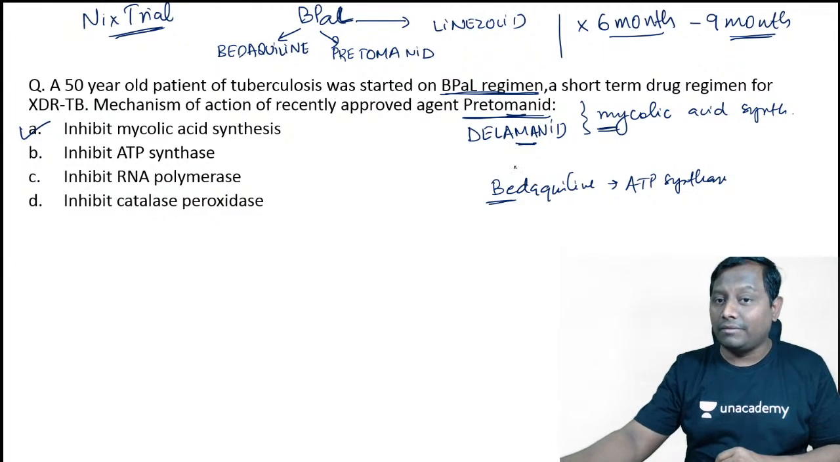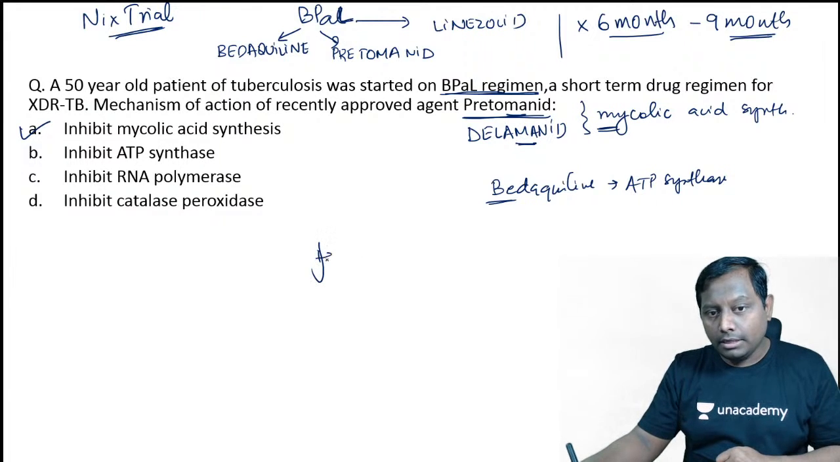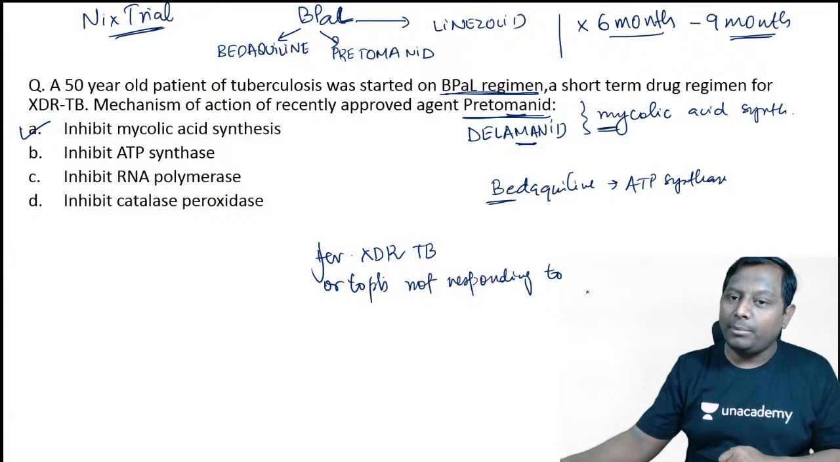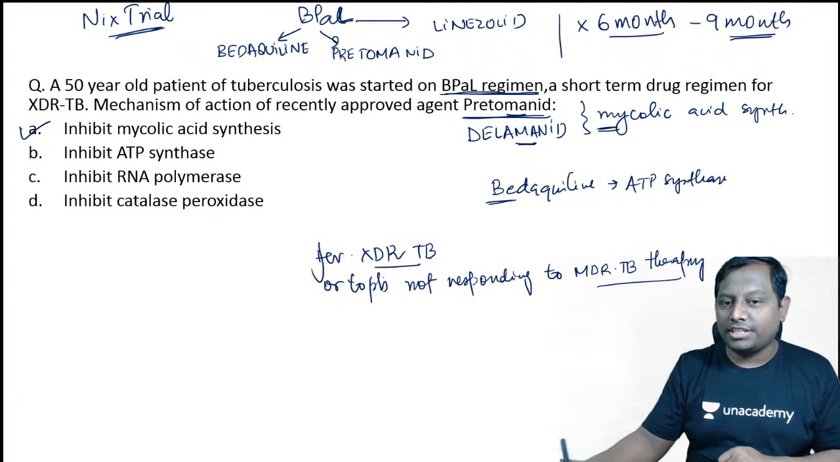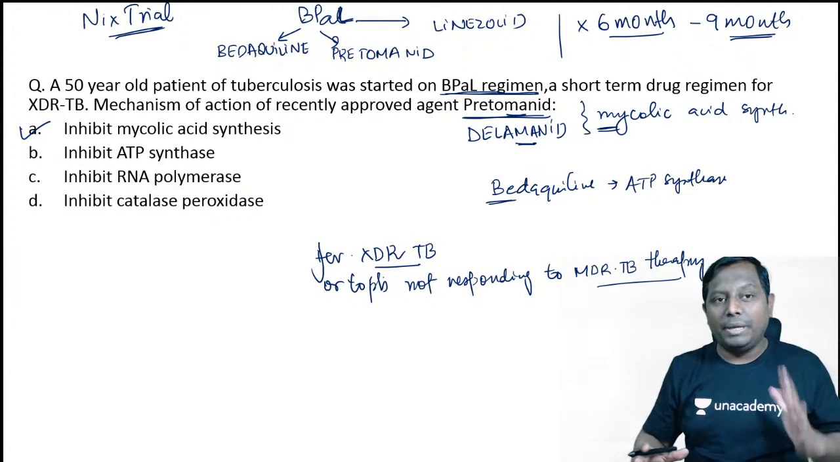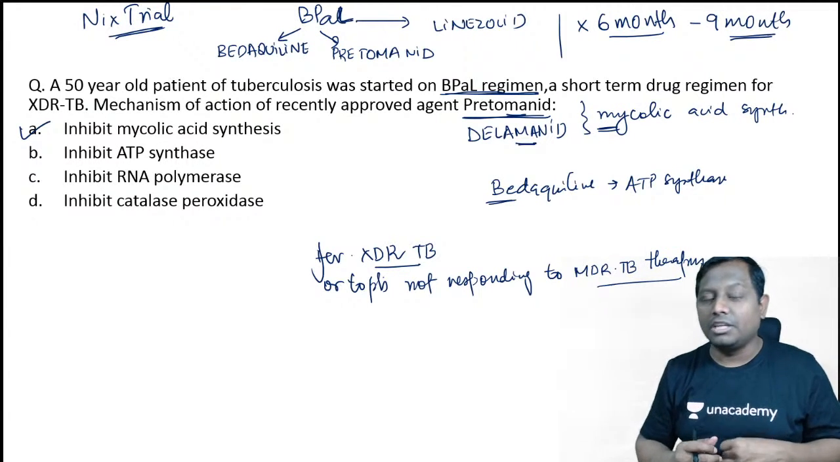To which patients was it given, guys? It was given to XDR TB patients, that is extensively drug-resistant tuberculosis, or to patients not responding to MDR TB therapy. In both conditions, you can use the B-Pol regimen. I hope it is clear to all of you. The B-Pol regimen was approved by which trial? The NEET trial. It is given for what duration? 6 to 9 months.